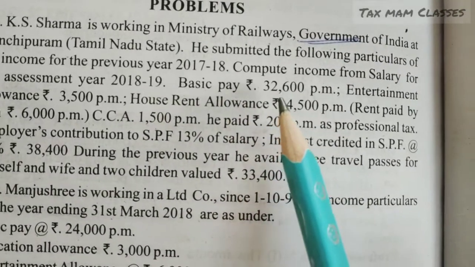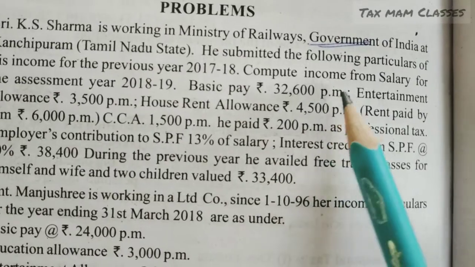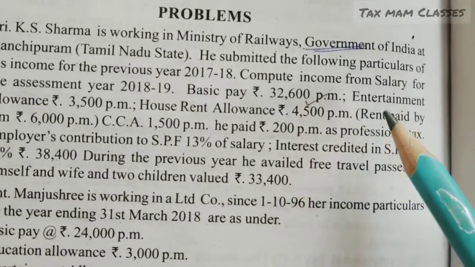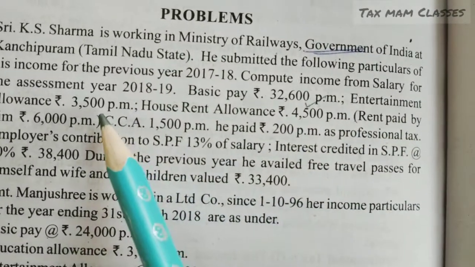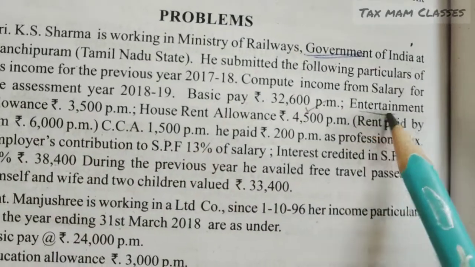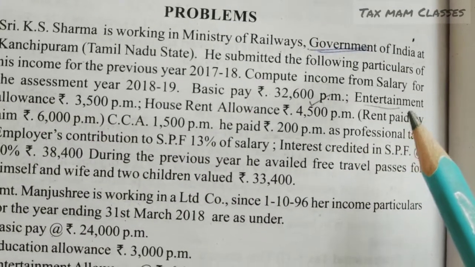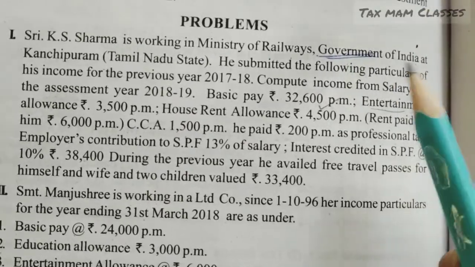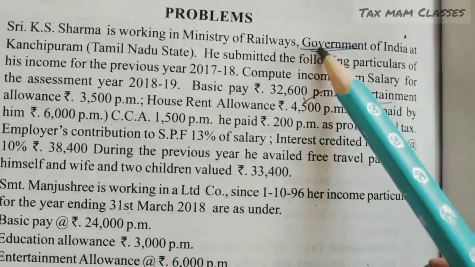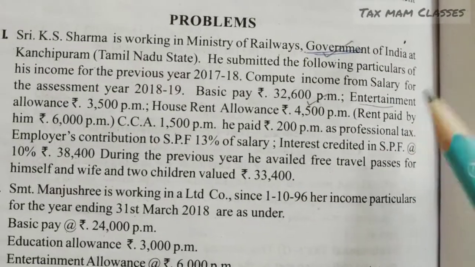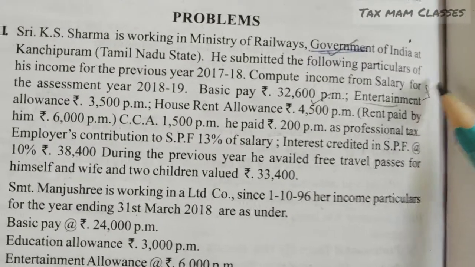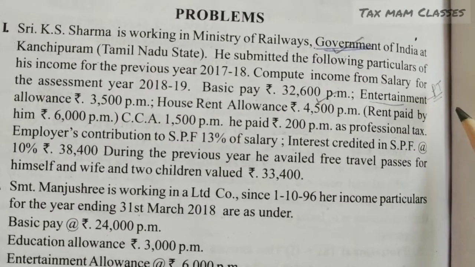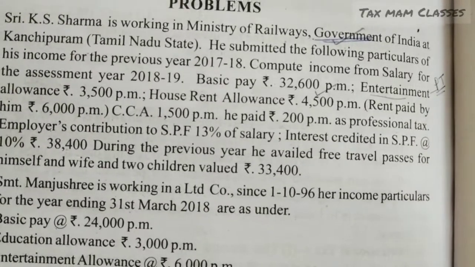Basic pay, see what is the basic pay? It is given as 32,600 per month. It is fully taxable. Entertainment allowance is 3,500 per month. Now we have learned entertainment allowance. We have to see for which person it is paid. Here Mr. Sharma is a government employee. If he is a government employee, it is partly taxable. So we have to go through the provisions and do one working note regarding this.